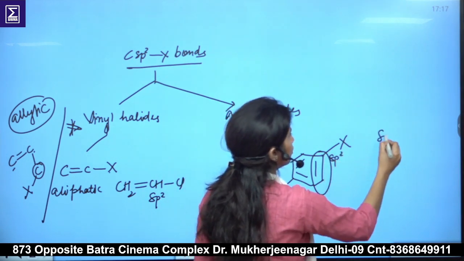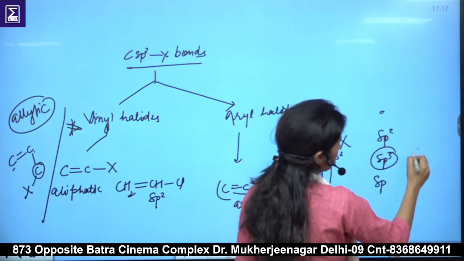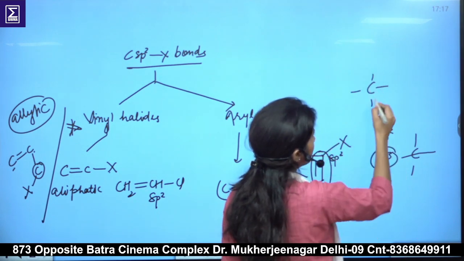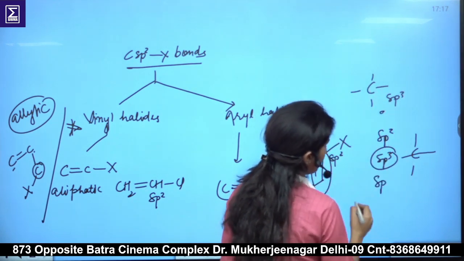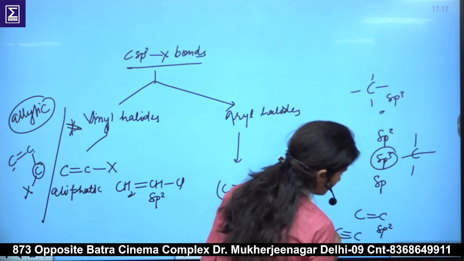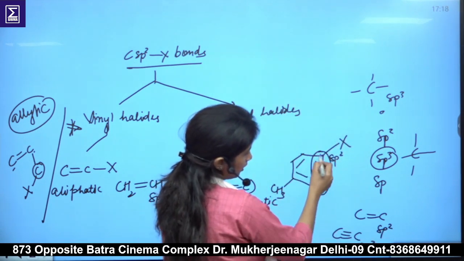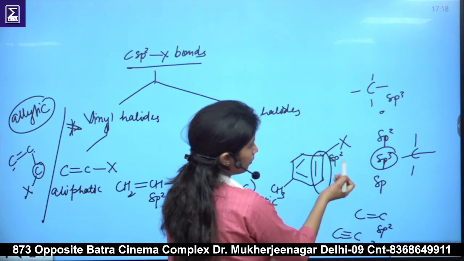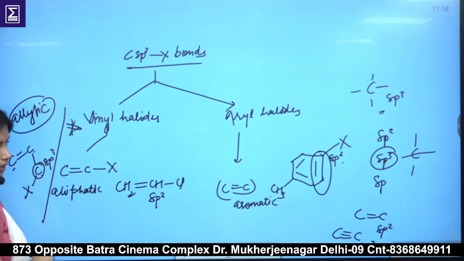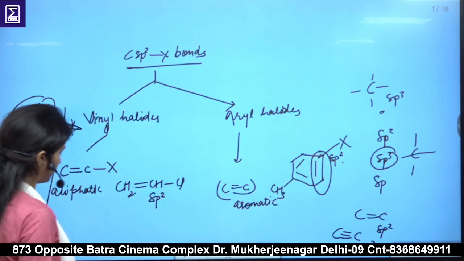Achha, what is sp2, sp3 and sp? When carbon is making only single bonds, then it is known as sp3. When carbon has one double bond, then it is sp2, and when carbon is attached through a triple bond to another carbon, then it is sp carbon. Here carbon is attached through a carbon-carbon double bond, it is sp2, and in this case it was sp3 carbon. Okay, that is why this classification is on the basis of the carbon in halogen compounds.